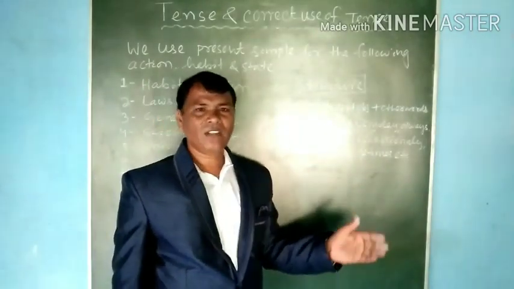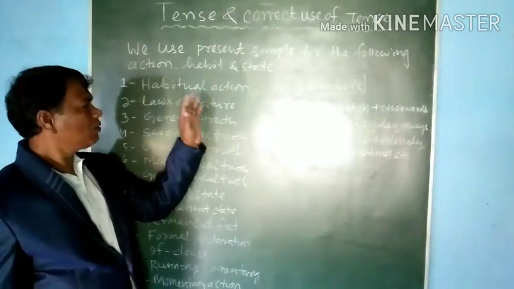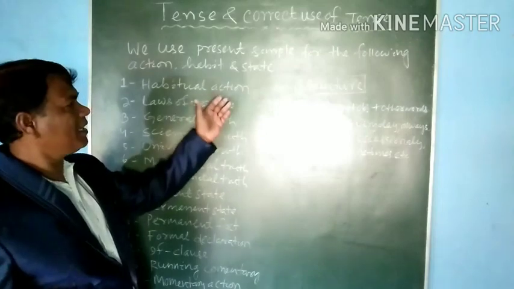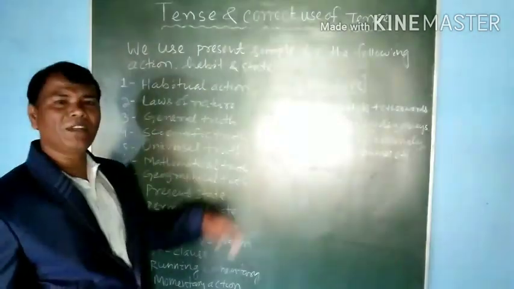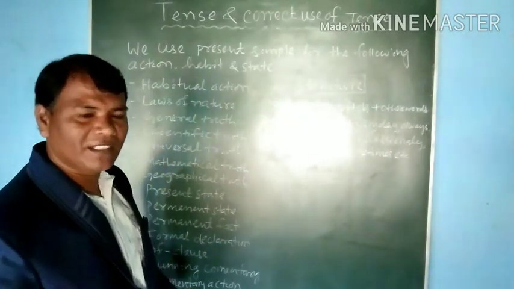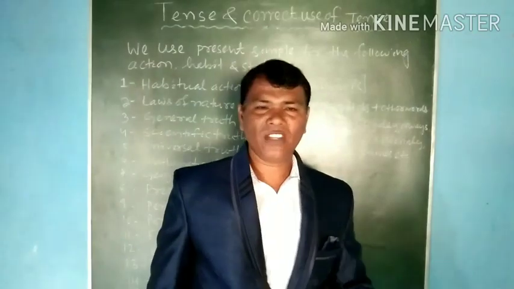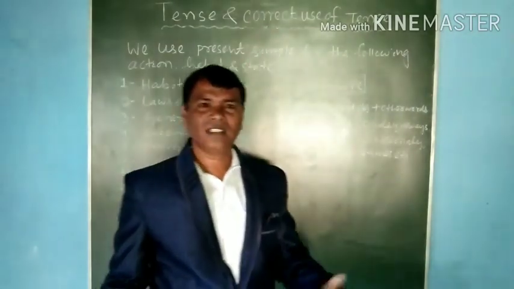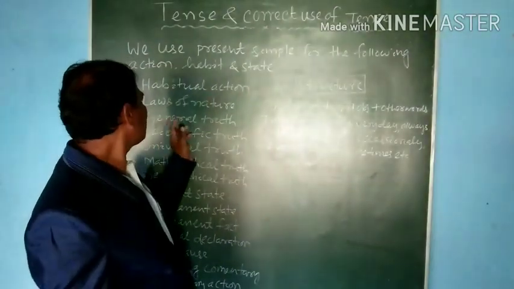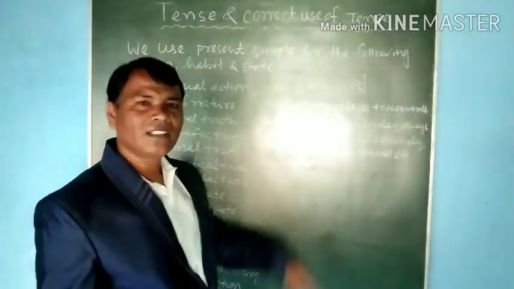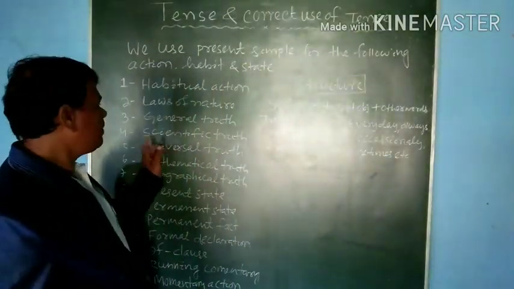Now, first we use simple present for habitual action, an action which takes place every day. The second is laws of nature. Laws of nature means the sun rises in the east, the sun sets in the west, spring comes after winter. Those are laws of nature. And thirdly, that is general truth. What is general truth? Tigers live in forests. That is general truth.